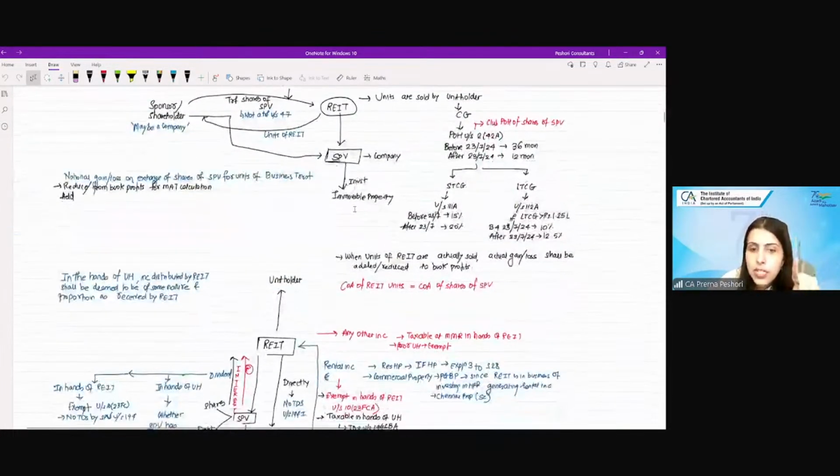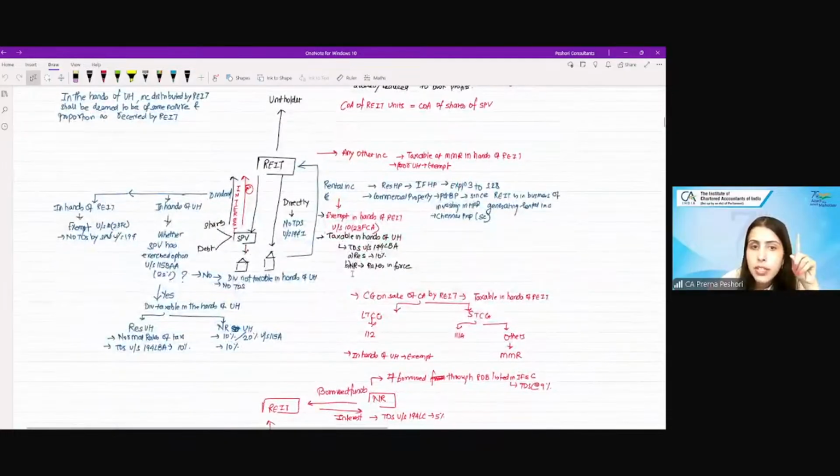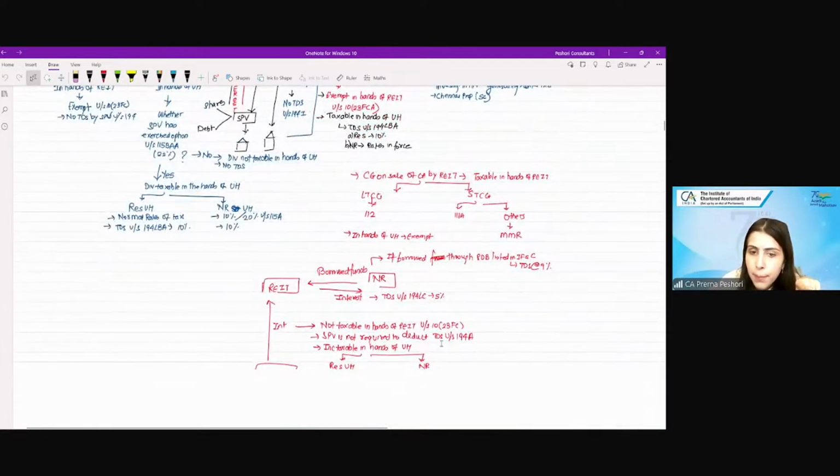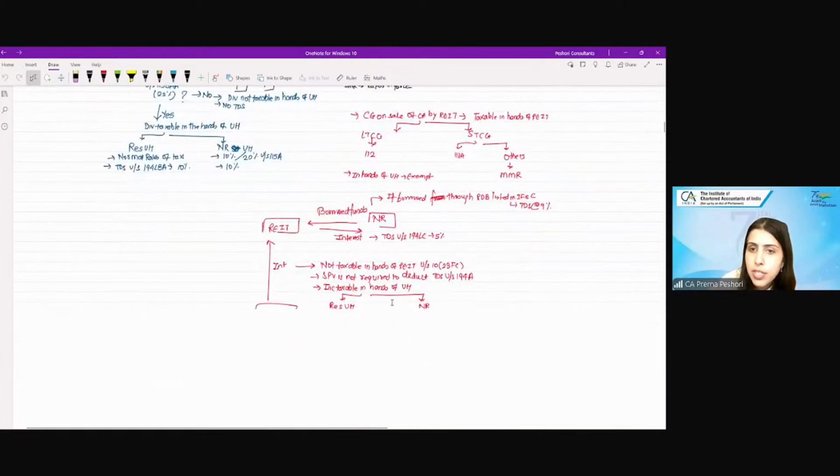Then for the REITs, we have again covered the TDS provision here, that when it pays to the unit holders, there is this TDS requirement, which is getting applicable, income taxable in the hands of unit holders.